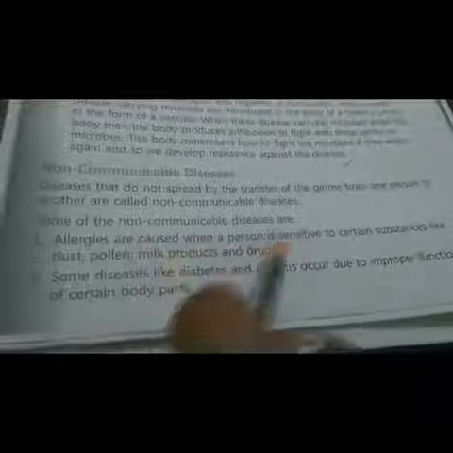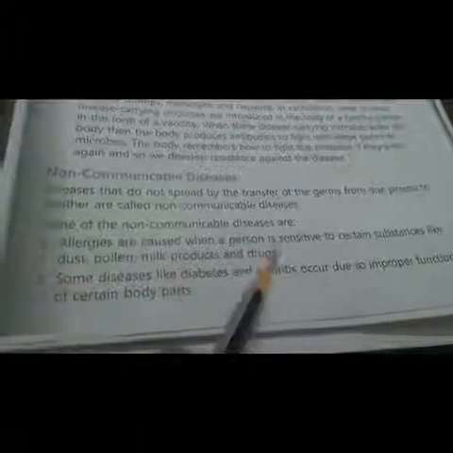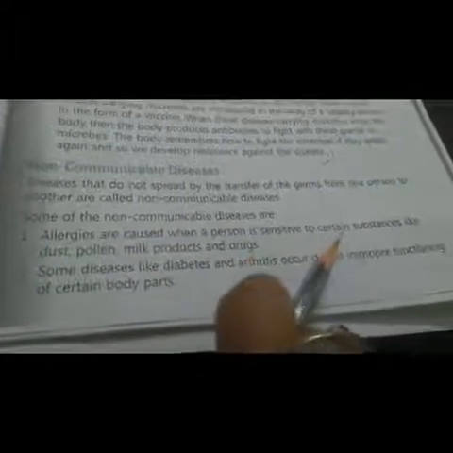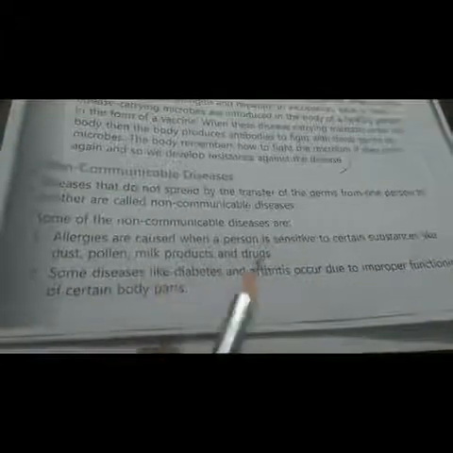Some of the non-communicable diseases are: allergies are caused when a person is sensitive to certain substances like dust, pollen, milk products and drugs. Some persons have an allergy to dust, and when they go out in dust they start sneezing and coughing. Some people have an allergy to milk products and some have an allergy to drugs also.